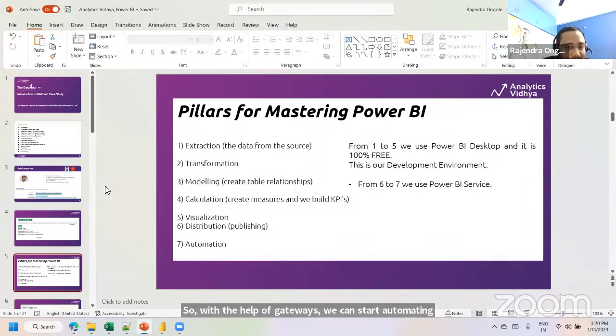So those are the 1 to 7 important steps. If you want to master this Power BI tool, we will work on these activities daily. First, extraction of the data as per the requirement, whether the source is DataHour, or the latest source systems like Dynamics 365. After that, we verify the data transformations, like how many columns you are going to use in the front end. The unwanted columns we remove with transformations.